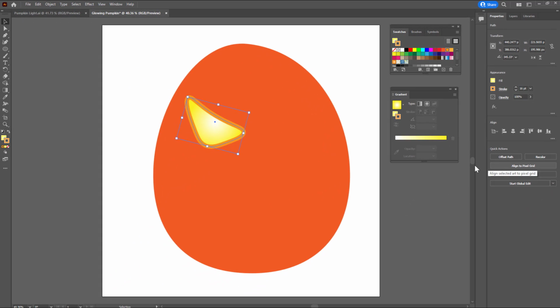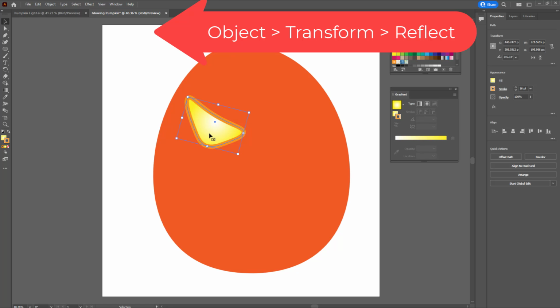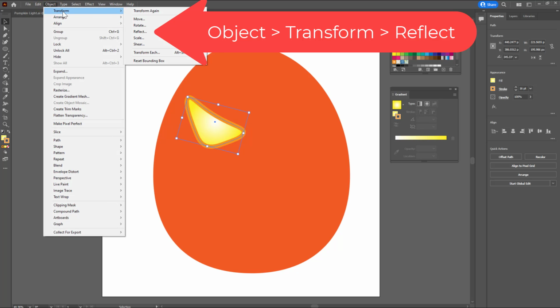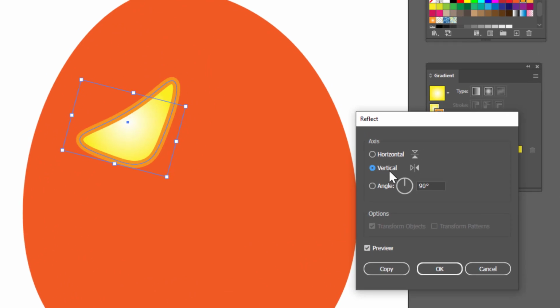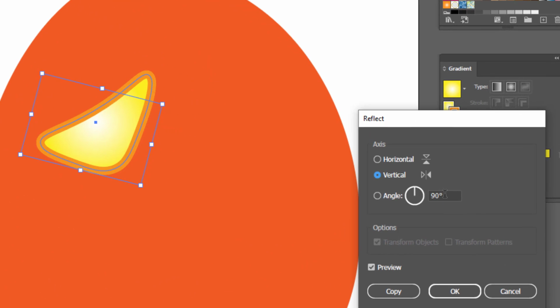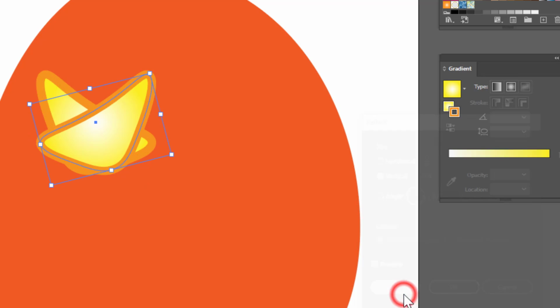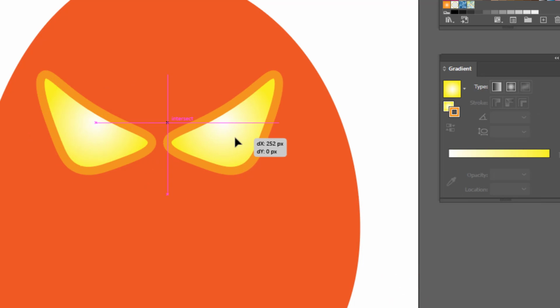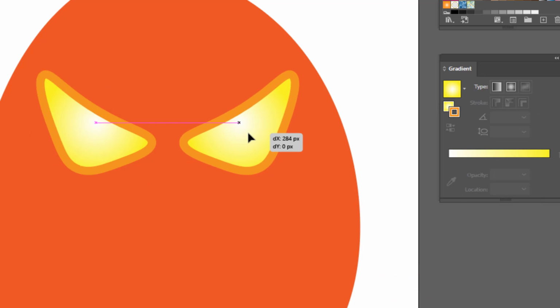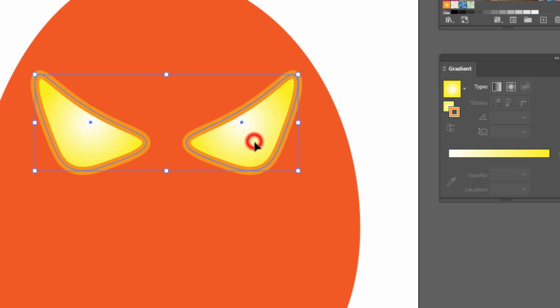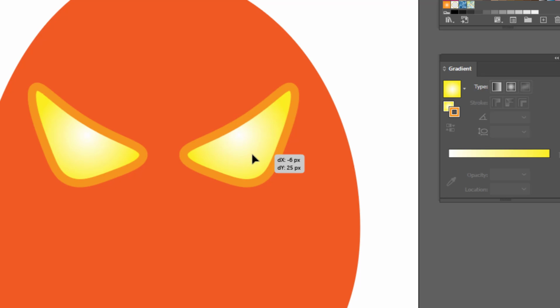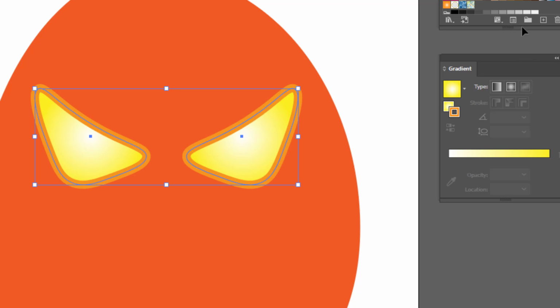Now, the next thing that I'm going to do is make a copy of this eye. So I'm going to go to Object, Transform, Reflect, and I'm going to reflect it vertical by 90 degrees and choose Copy. Now that I have a copy of this, I'm just going to drag it over here. And I'm going to go ahead and adjust these a little bit, maybe something like that.